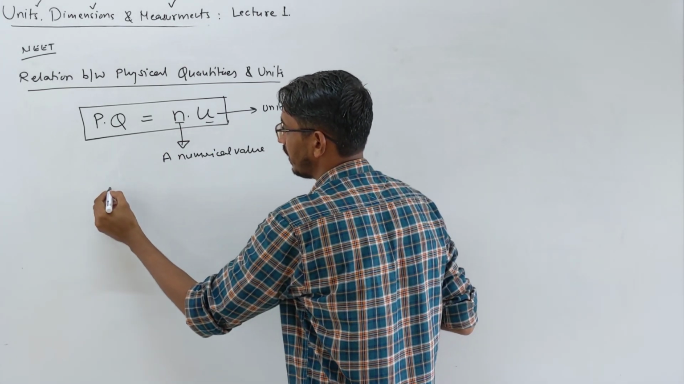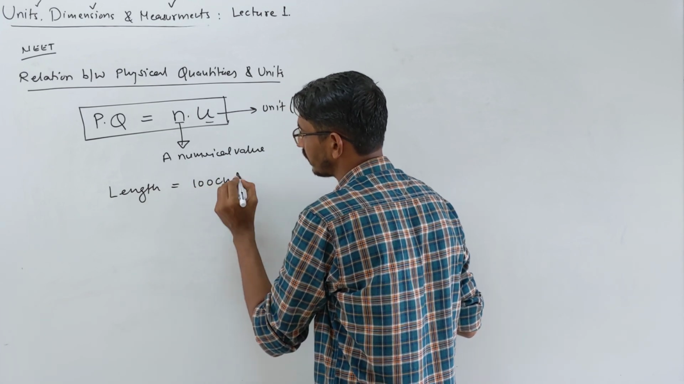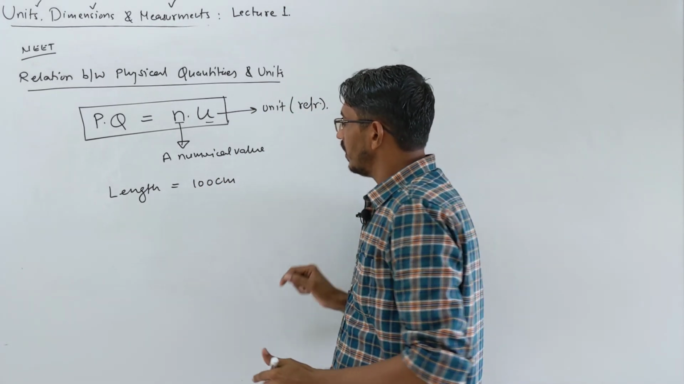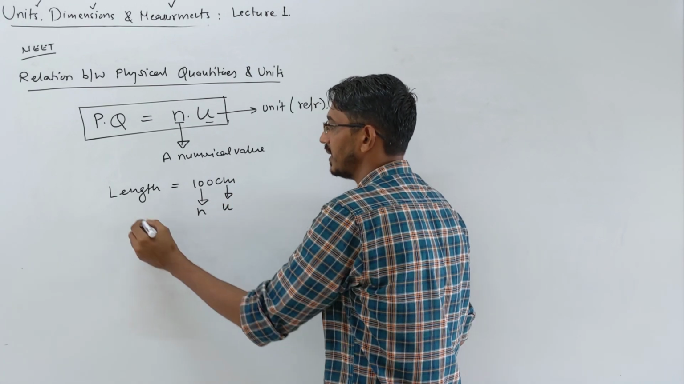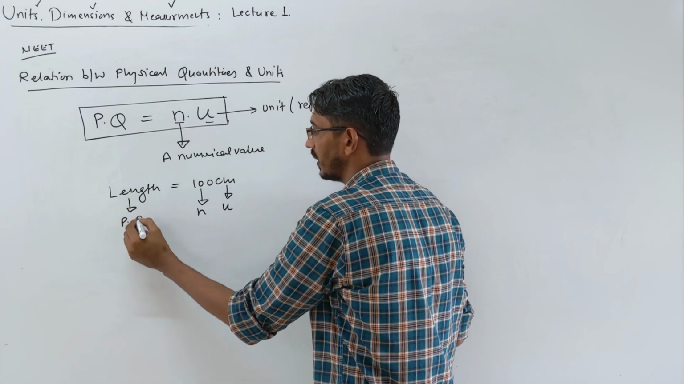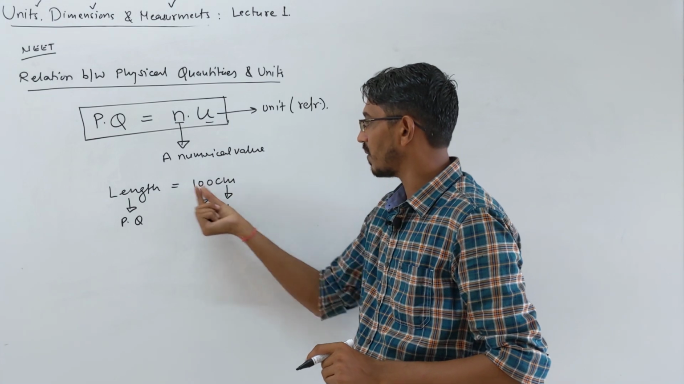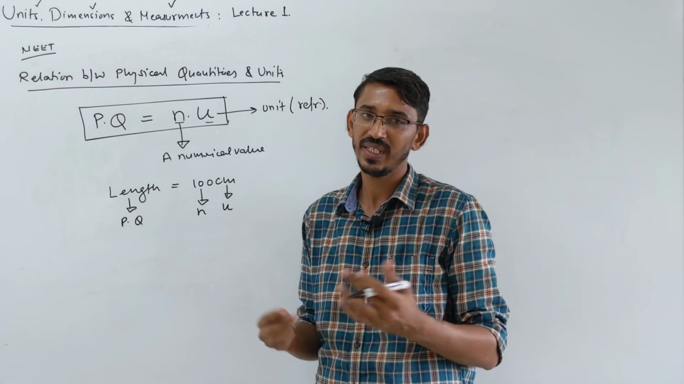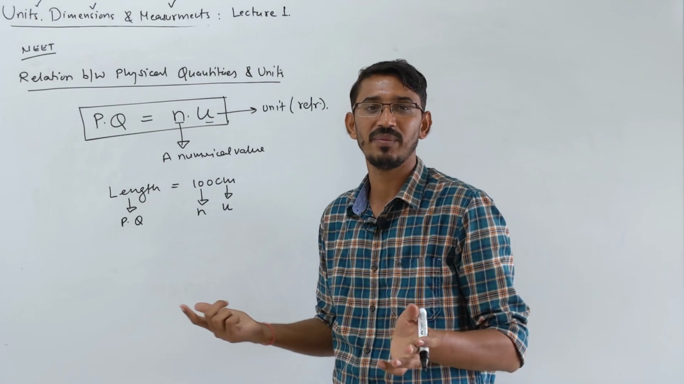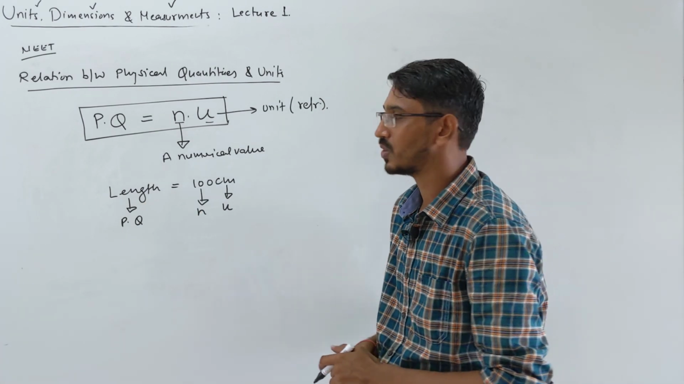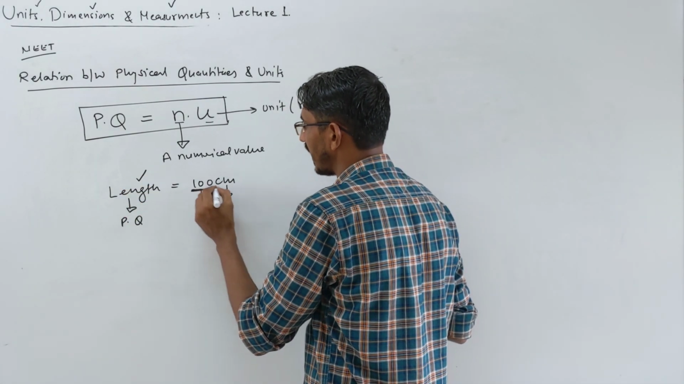Suppose I am saying, like I just said, the length of this whiteboard, you said 100 centimeter, correct? So your 100 is a number, your n, and centimeter is your unit, and this is a physical quantity. Now here you cannot write n alone or u alone. You cannot write length is 100, that is senseless, or length is just centimeter. That also makes no sense. So to know the complete information of a physical quantity, we need both n and u.